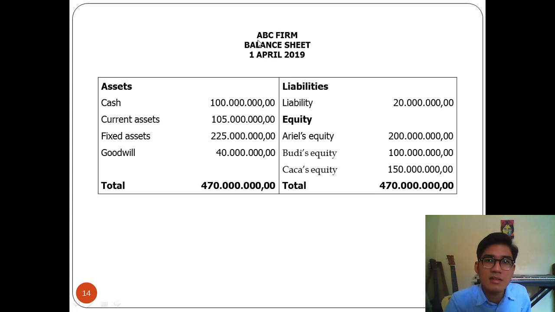And the balance sheet of the ABC firm. ABC firm balance sheet, the 1st of April 2019. All the assets on the left side: cash, current assets, fixed assets, and goodwill. And all liabilities and equities on the credit side. Liability 20 million. Ariel's equity or his capital 200 million. Budi's 100 million. Chacha's 150 million. With a total for both sides of 470 million.